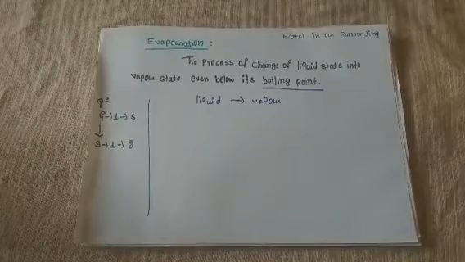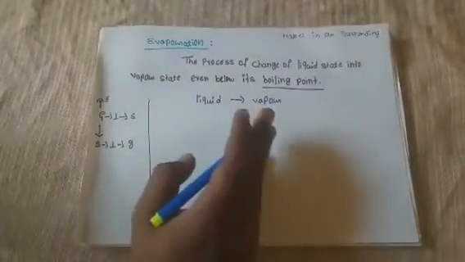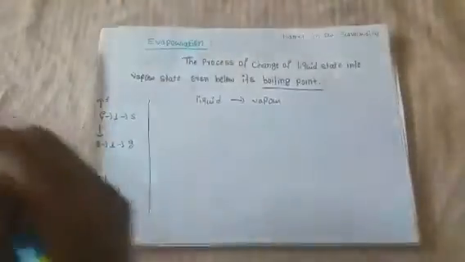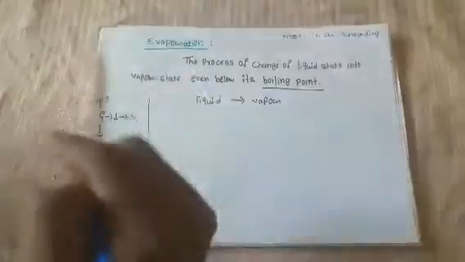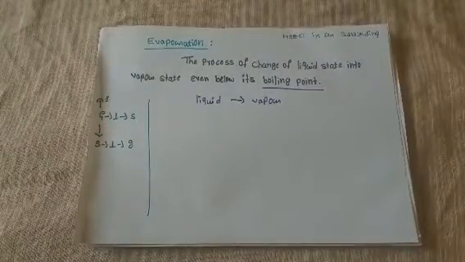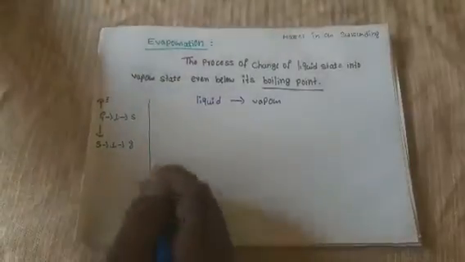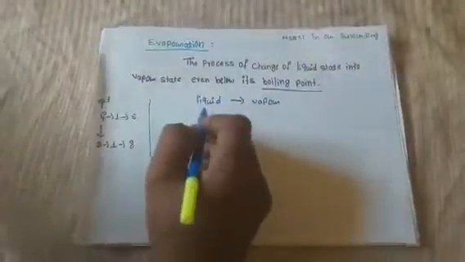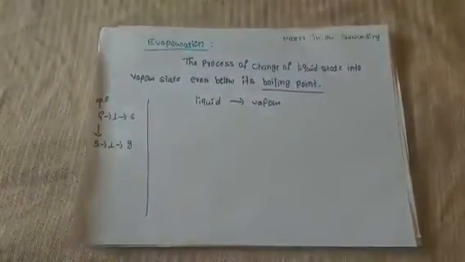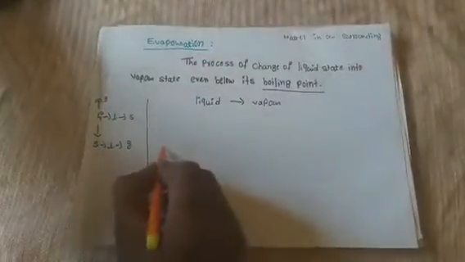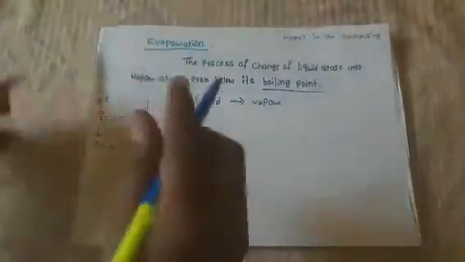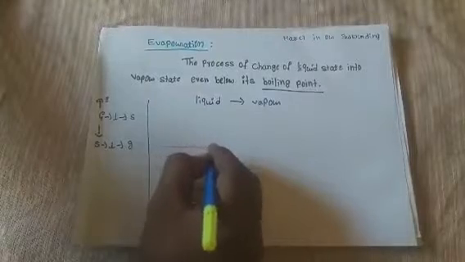In day-to-day life we have all seen different types of evaporation. In our day-to-day life we use the process of evaporation. This evaporation is mainly a surface phenomenon. What happens in this process? Mainly the liquid is converted to vapor. Just imagine there is a surface, and on this surface there are some water molecules.